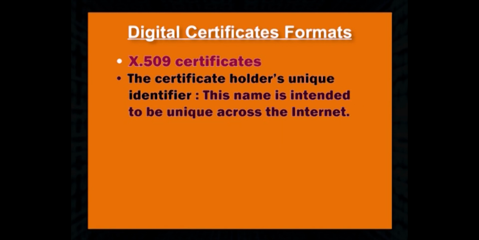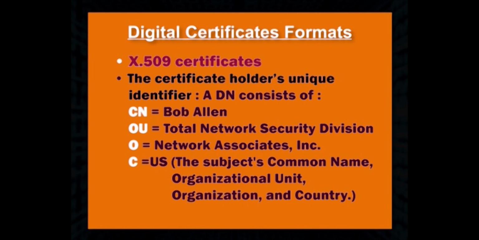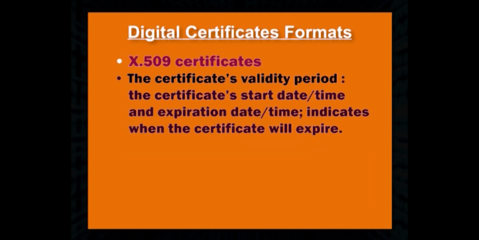The certificate holder's unique identifier. This name is intended to be unique across the internet. A DN consists of multiple subsections and may look something like CN equals Bob Allen, OU equals Total Network Security Division, O equals Network Associates Incorporated, C equals US. These refer to the subject's common name, organizational unit, organization and country. The certificate's validity period. The certificate's start date and time and expiration date and time indicate when the certificate will expire.